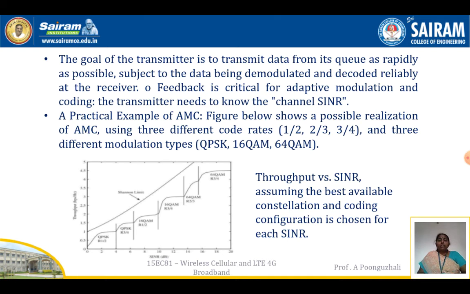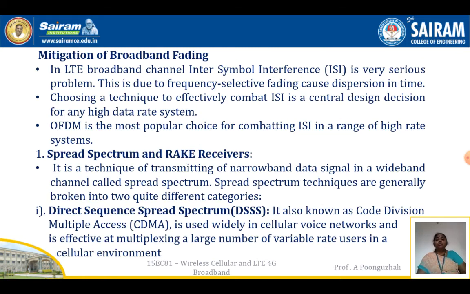So what coding should be chosen, and what constellation size is required to achieve the maximum throughput? Maximum throughput is achieved using 64 QAM with a code rate of 3/4, and the minimum is QPSK, where the code rate is 1/2.